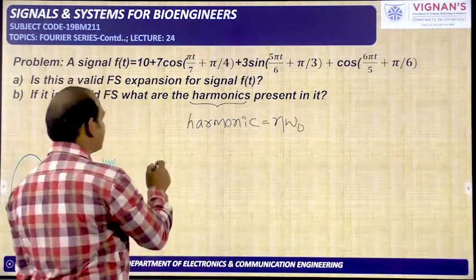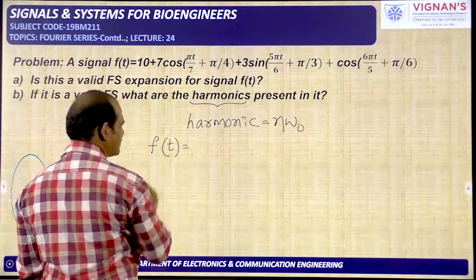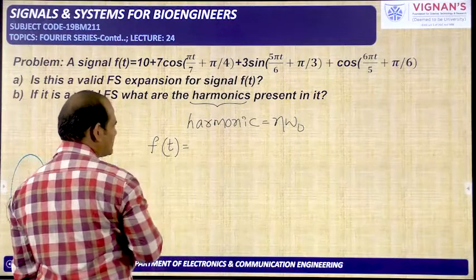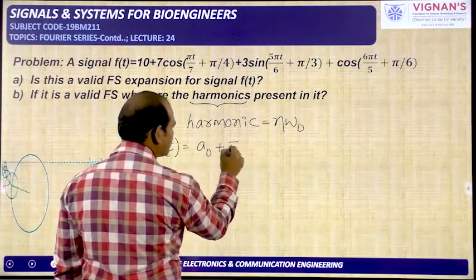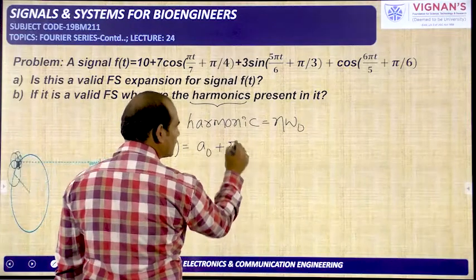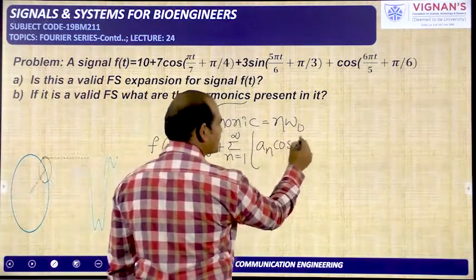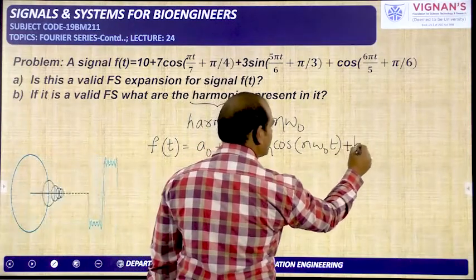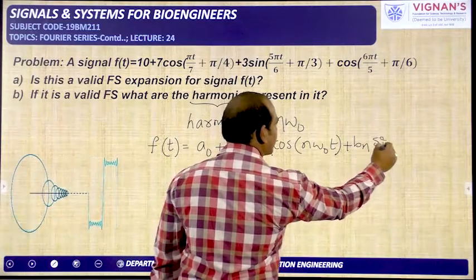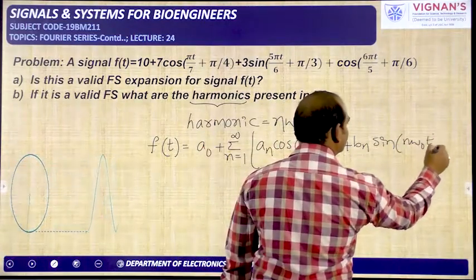So now I am writing the general expression of the trigonometric Fourier series. If f of t is a periodic signal, it is equal to a naught plus sigma n from 1 to infinity of a n cos n omega naught t plus b n sin n omega naught t.